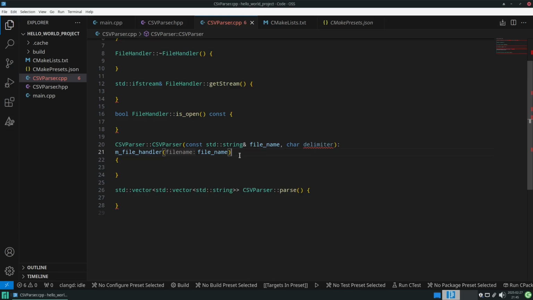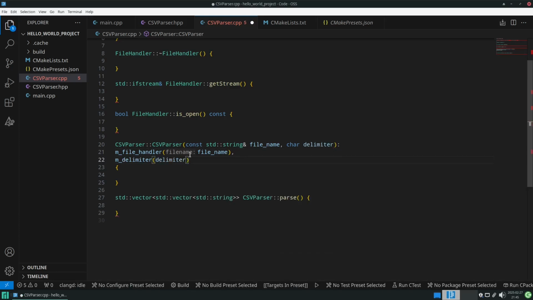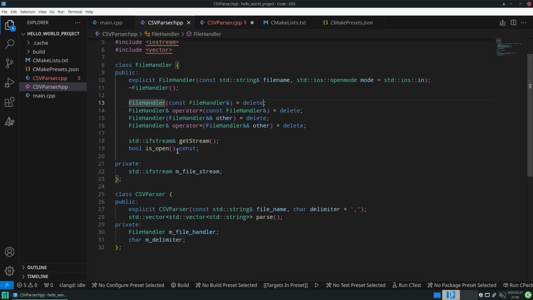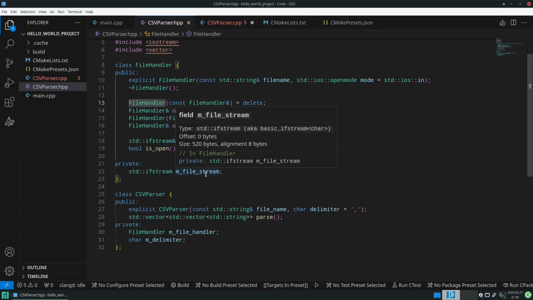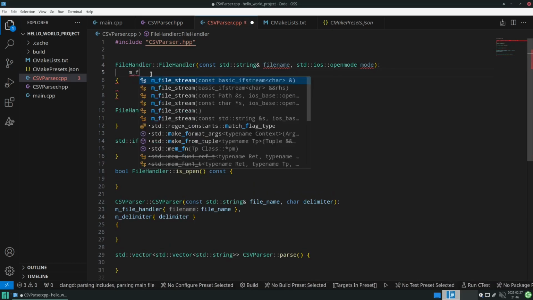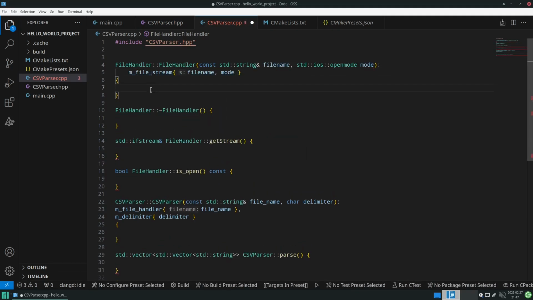And the delimiter will just be the delimiter that has been passed in. And I'd like to use these brackets like so. Then let's start with this file handler. And as we can see here, we have an IF stream here. So we need to initialize that. Maybe we should do some error handling.